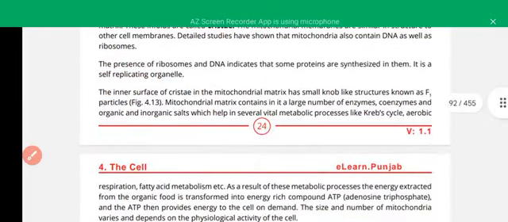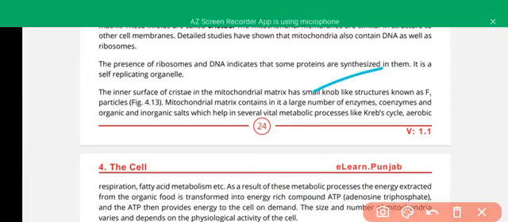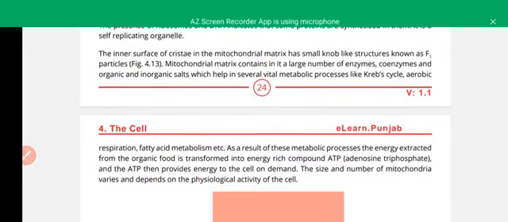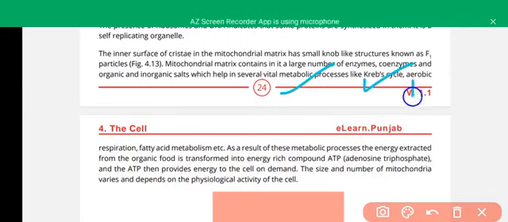The inner surface of the cristae of the mitochondria has small knob-like structures called F1 particles. These are actually ATPases, which help in the production of ATP. The mitochondrial matrix contains a large number of enzymes, coenzymes, and organic and inorganic salts, which help in vital metabolic processes. Mitochondria are involved with the Krebs cycle, aerobic respiration, and fatty acid metabolism.